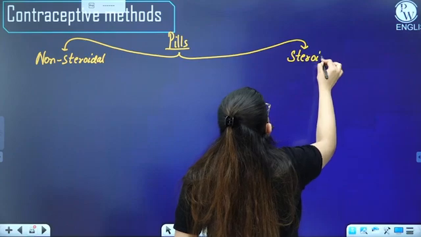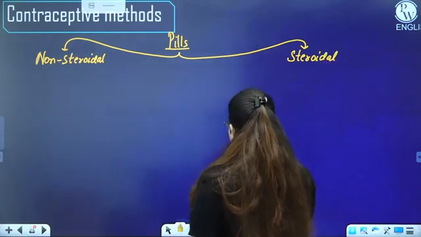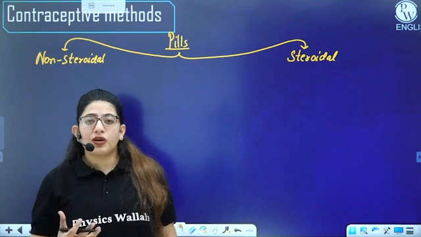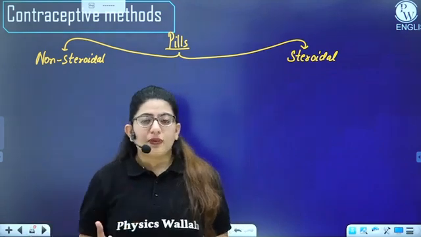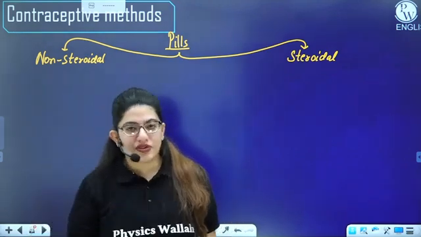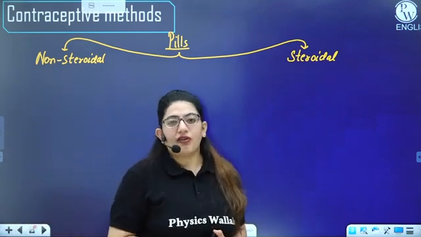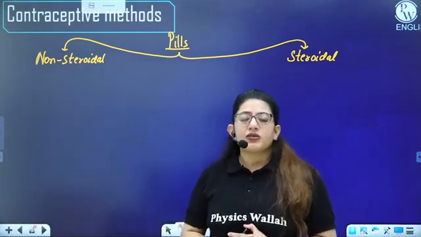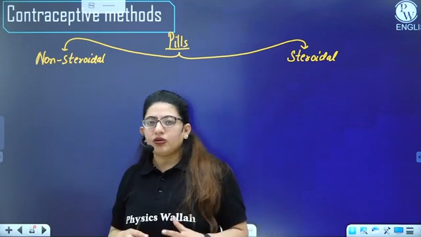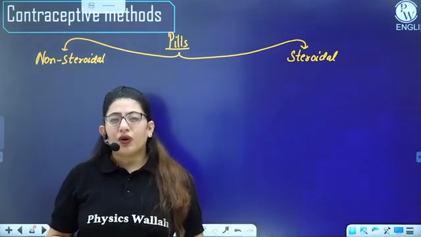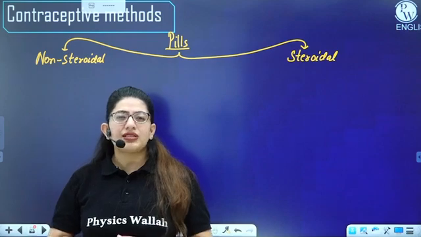So steroids we have talked about, these progesterone and all. Whatever hormones we have talked about, these all are steroids. The estrogen is made up of steroid, the progesterone is made up of steroid, even the testosterone is made up of a steroid, right? For a long duration of time, the steroids can be harmful for your body. So there comes a thought in the mind of medical people that yes, there is a need for something which is a non-steroidal contraceptive that may show the least side effects, right?